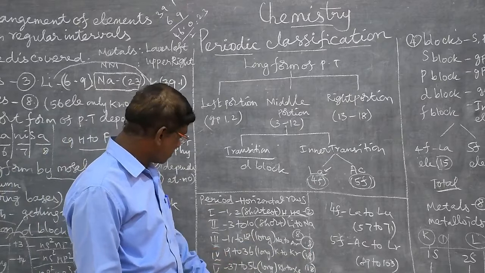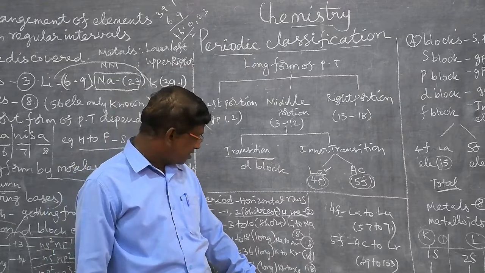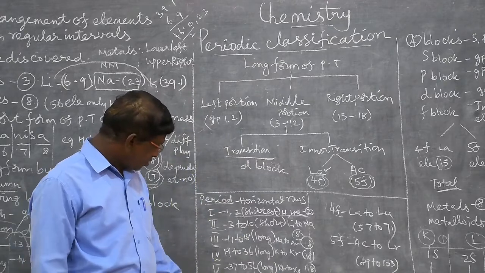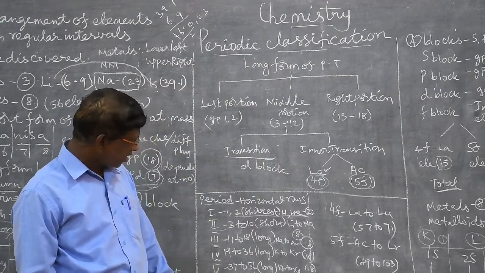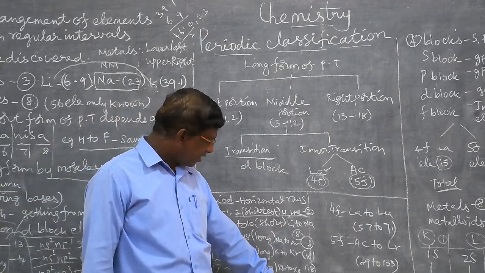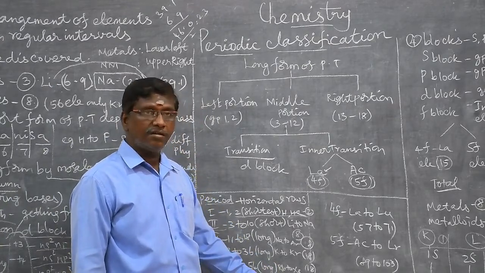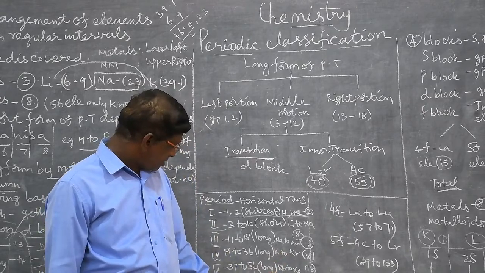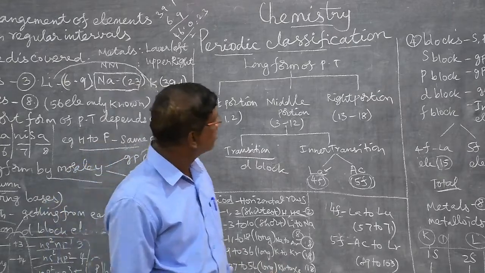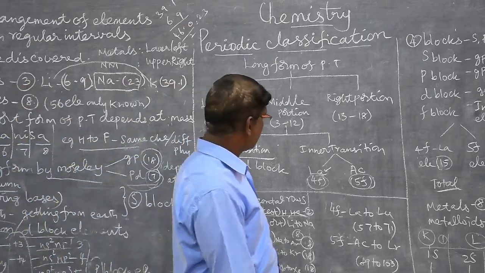The sixth period has 55 to 86. It is the longest period, cesium to radon. Total number of elements is 32. The last one, the 7th period, is generally called an incomplete period because the total number of elements possible is 32. Out of these 32, only 26 elements are accommodated, numbers 87 to 118. These are the periodic table's groups and periods.